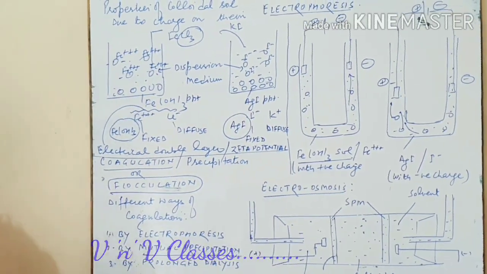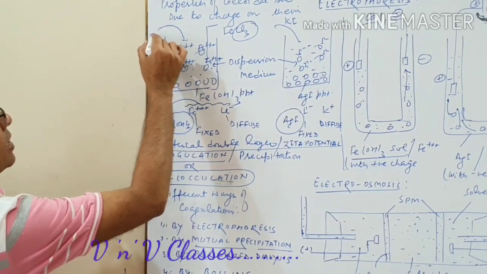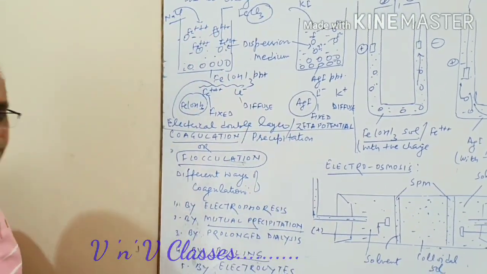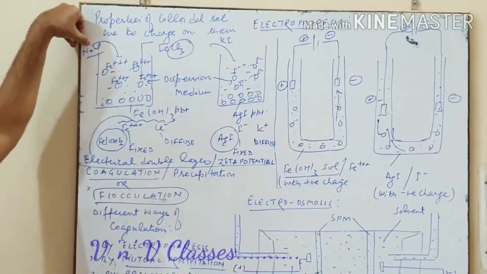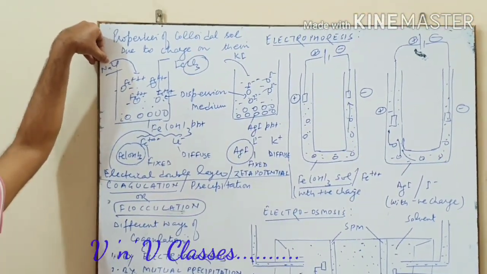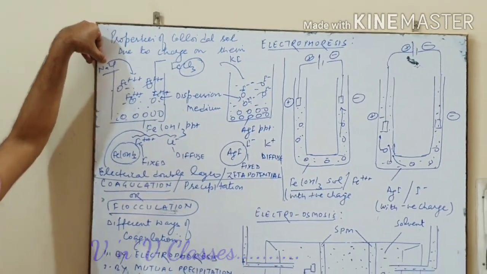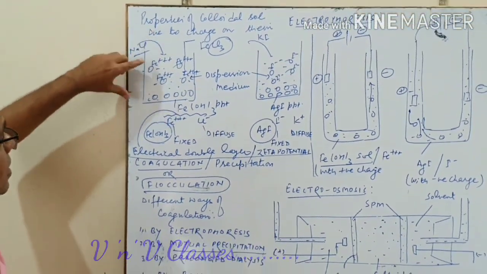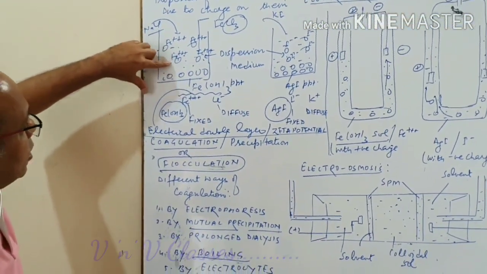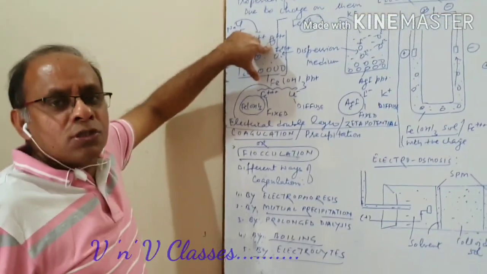Now you add a greater amount of an electrolyte, say NaCl, into it. As you add NaCl, a large amount of chloride ions are produced, more than required. These chloride ions neutralize the positive charges, and this also results in the process of coagulation.